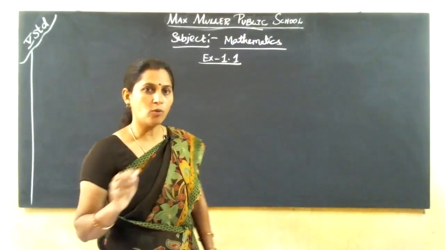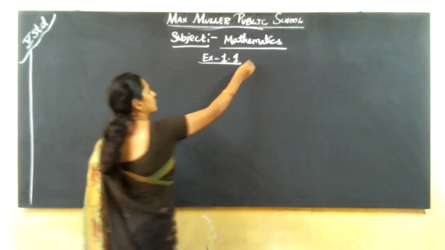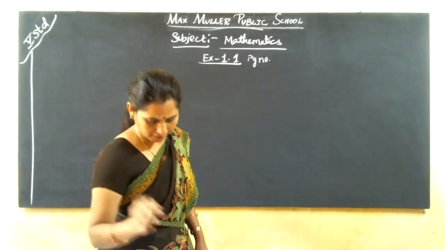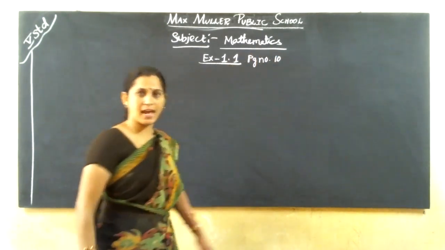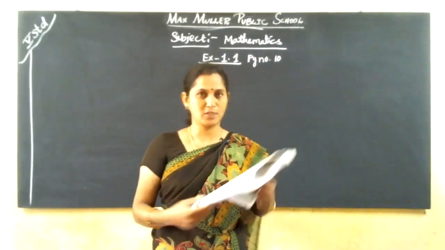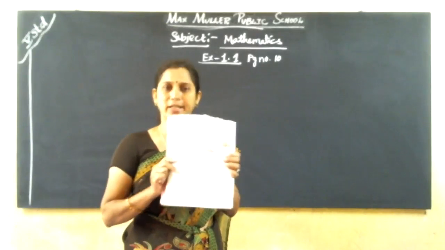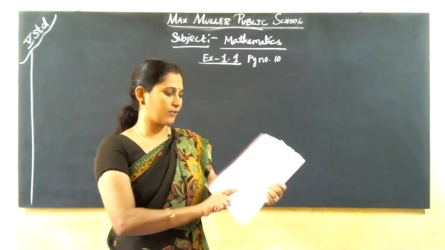In the previous class, I explained the table and also the place value chart of 7, 8, 9 digits. Now I am going to exercise 1.1. Page number 10, exercise 1.1, first main. If you have the textbook, refer to it, otherwise leave it. What they have given in the first main, you can do it yourself in the textbook itself.